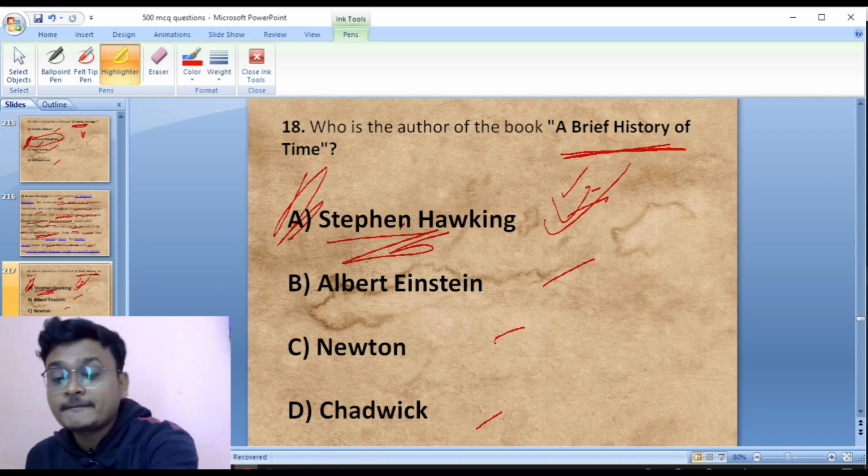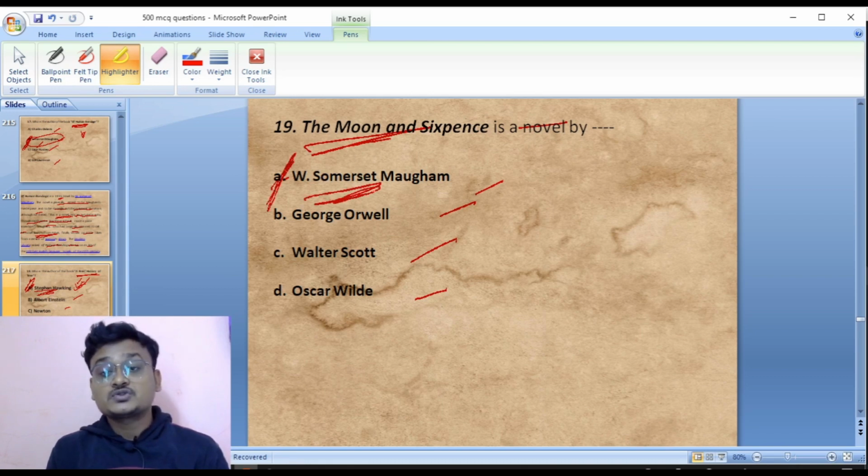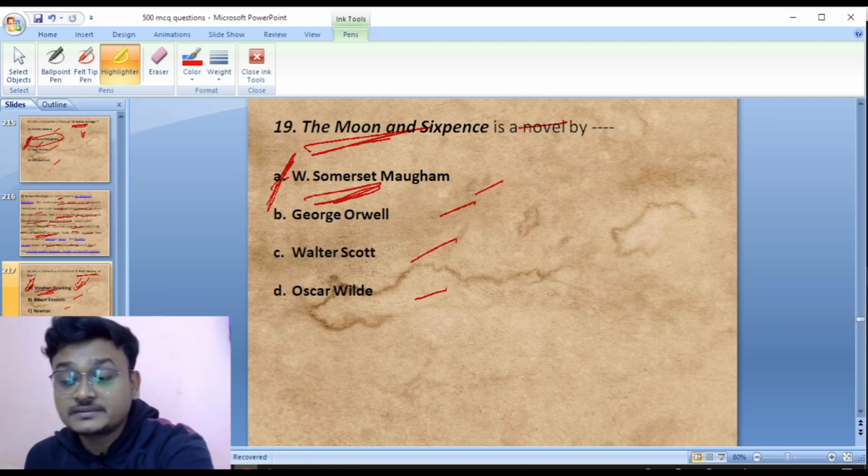Stephen Hawking. Okay. The Moon and Sixpence is a novel by William Somerset Maugham, George Orwell, Walter Scott, or Oscar Wilde. The Moon and Sixpence is a novel by William Somerset Maugham. So here 19A is the right answer. Okay. Now move to question number 20.